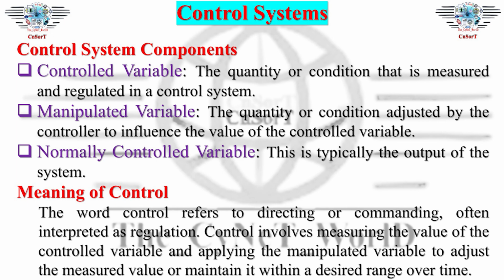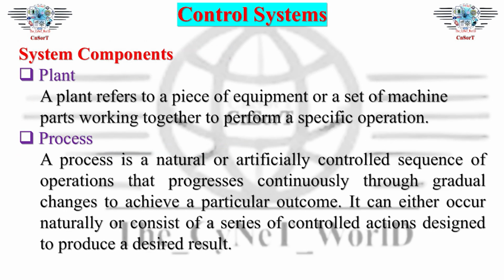Meaning of control. The word control refers to directing or commanding, often interpreted as regulation. Control involves measuring the value of the controlled variable and applying the manipulated variable to adjust the measured value or maintain it within a desired range over time.